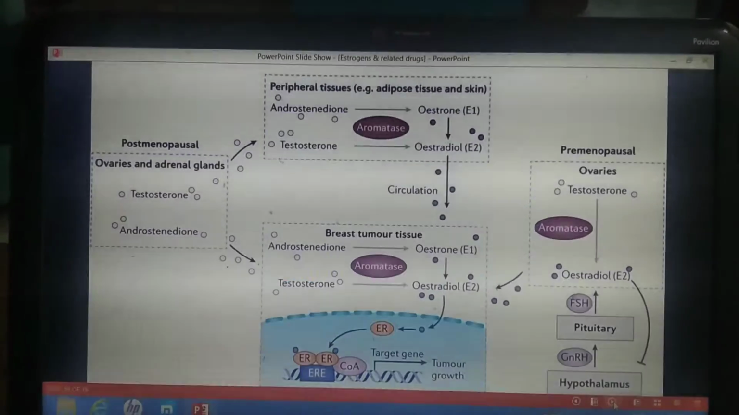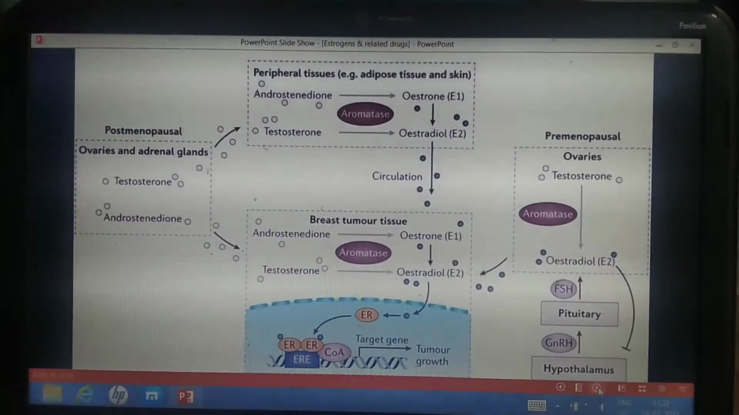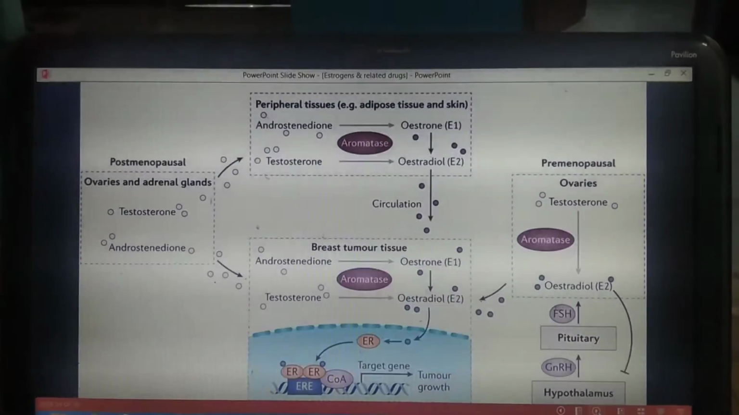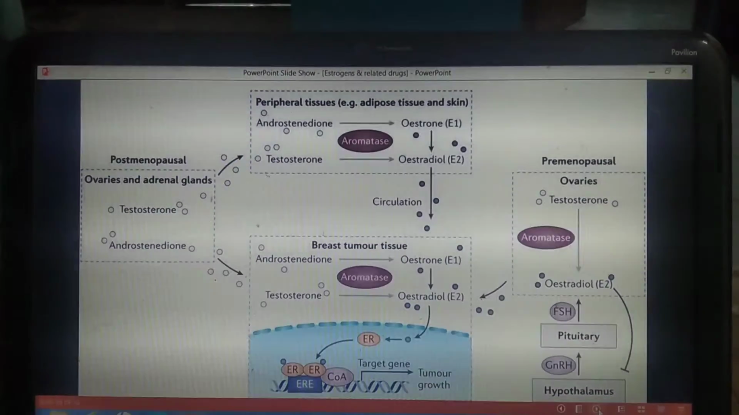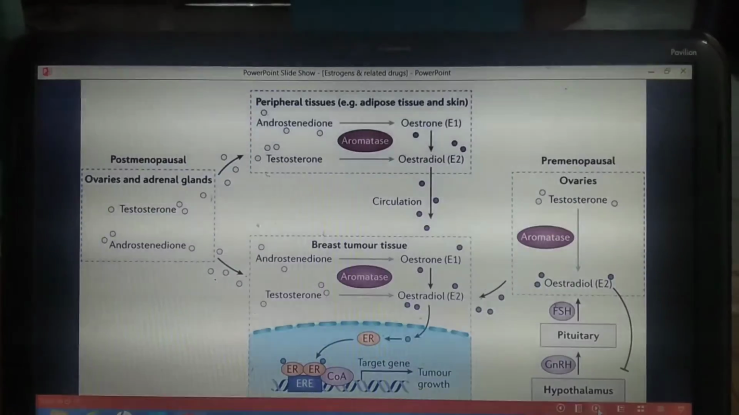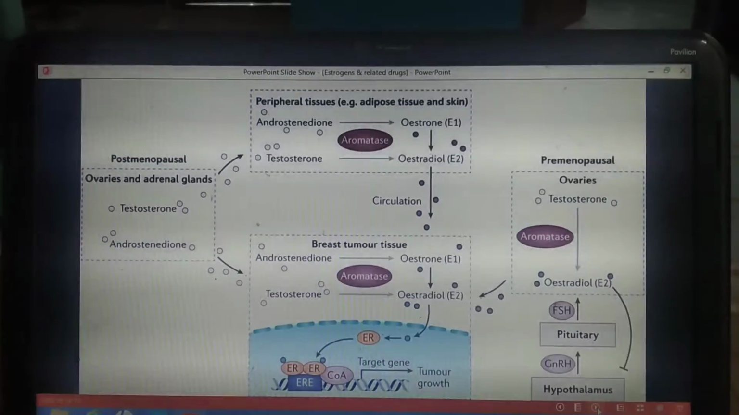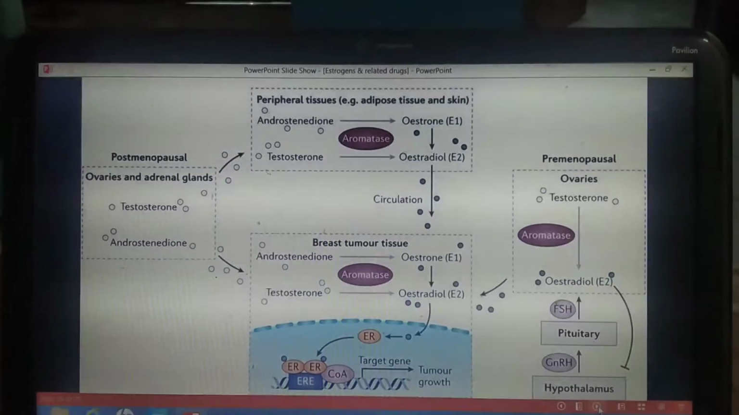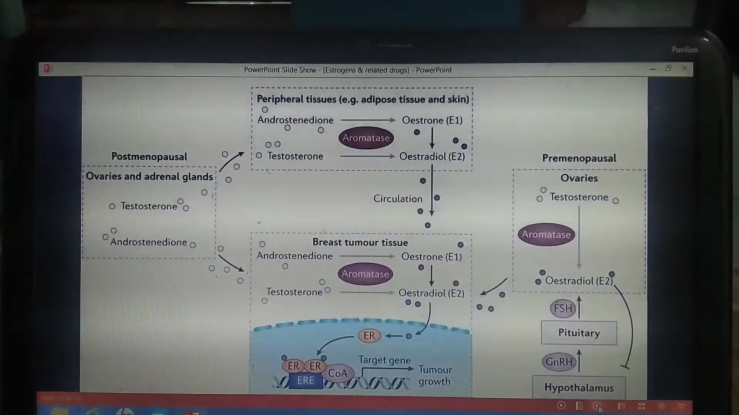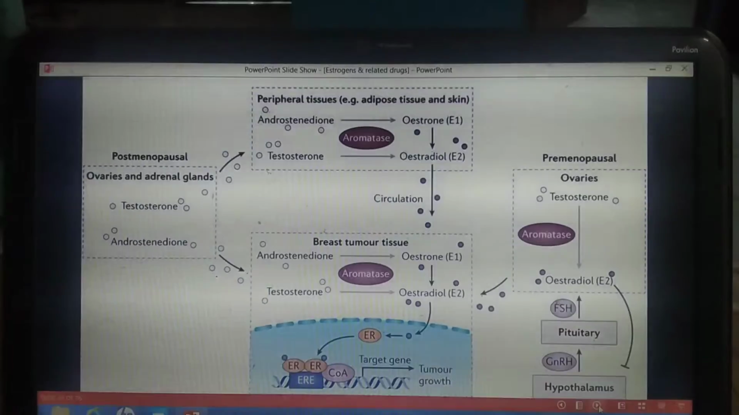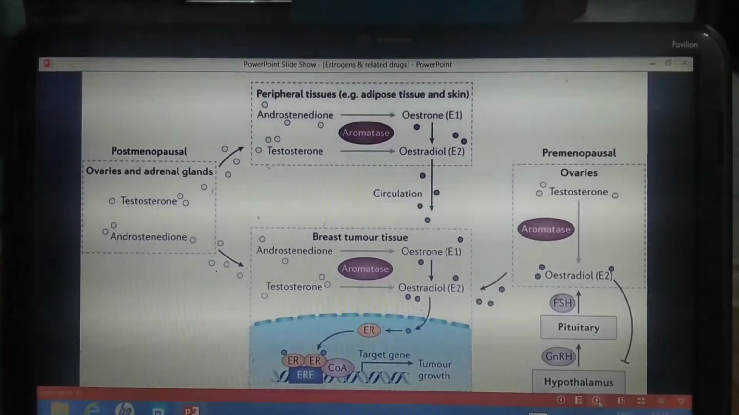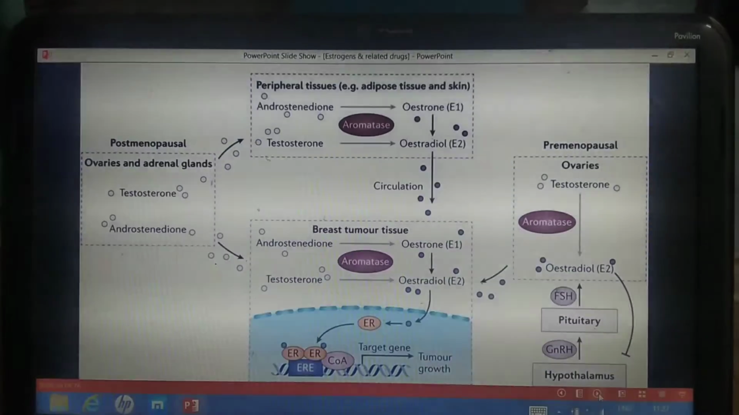So in this slide you can see the various sites for the synthesis of estrogen: premenopausal ovaries, postmenopausal ovaries and adrenal glands, and peripheral tissue, that is adipose tissue and the skin, where estrone and estradiol are synthesized. Even in the breast tumor tissue, estrone is synthesized from androstenedione and estradiol from testosterone, which will act on the tumor cells of the breast.